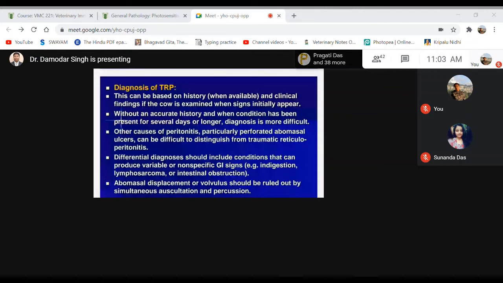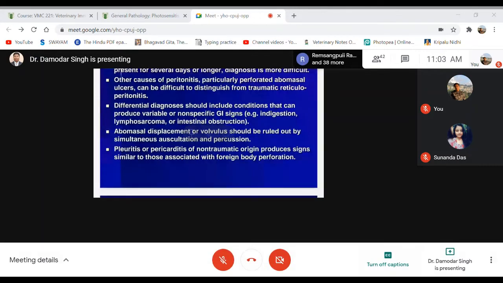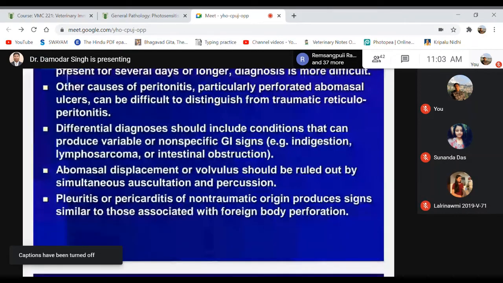And pleuritis or pericarditis of non-traumatic origin, that means without any injury like sharp objects, such as a nail piercing through the diaphragm and injuring the pericardium or the pleura of the lungs. This inflammatory condition may occur without any injury also, and it can have similar signs and symptoms.